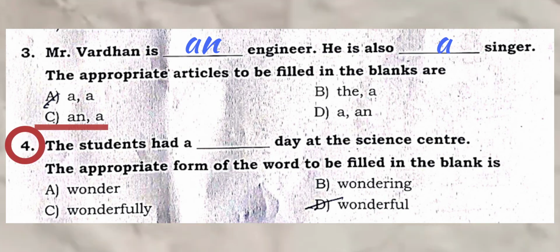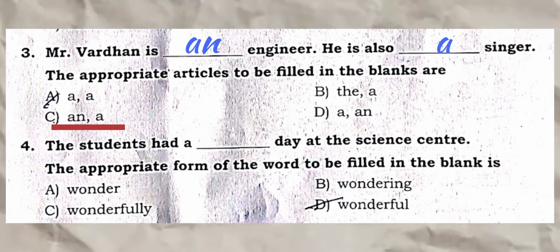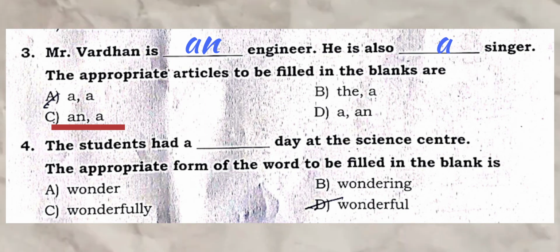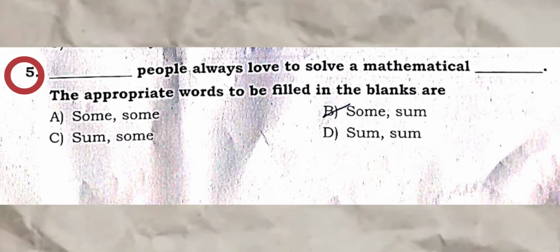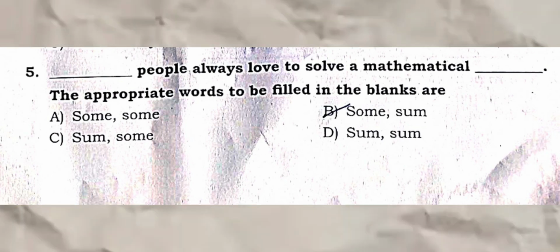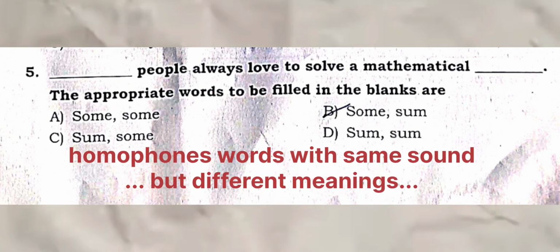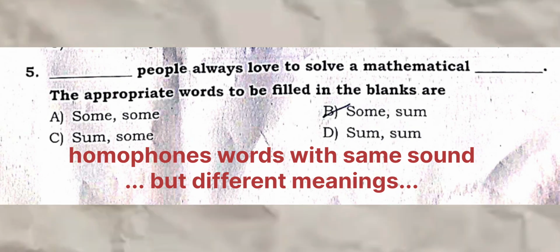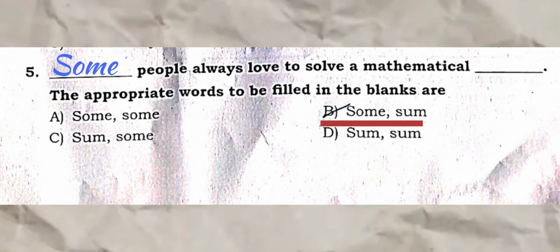Question 4. The students had a dash day at the science center. The appropriate form of the word to be filled in the blank is D. Wonderful. Question 5. Dash people always love to solve a mathematical dash. The appropriate words to be filled in the blanks are... This question is related to homophones, same sound, different meanings. The answer is B. Some people always love to solve a mathematical sum.